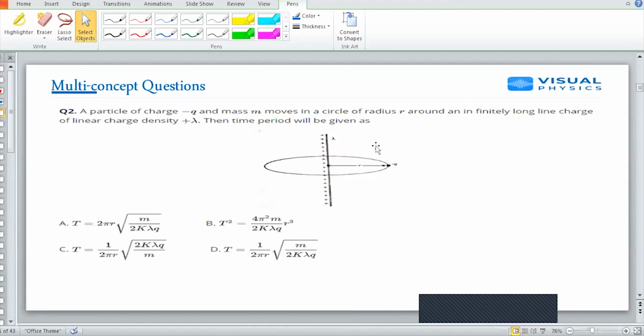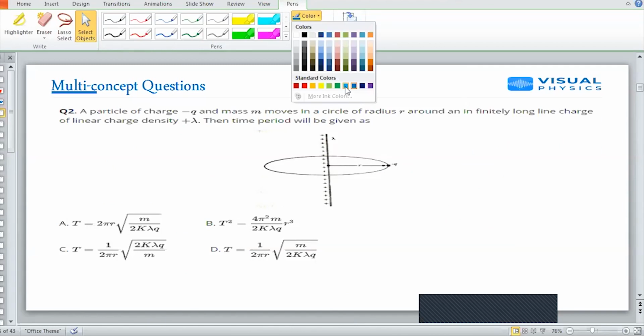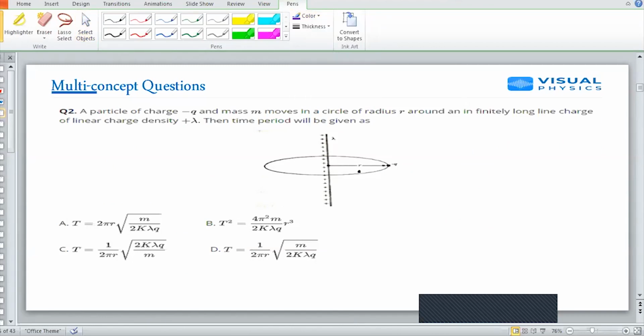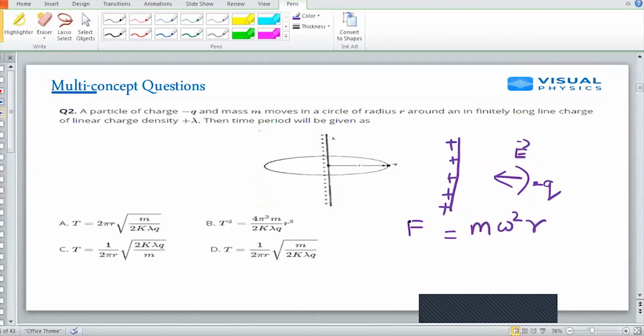Yesterday only I have discussed this question. Not yesterday, though, 2 days before. Due to this line charge, there is an electric field, and a minus Q charge is there, so there will be a force of attraction. So I can simply write force is equal to m omega square R, where force F is the force of attraction between this line charge and the negative charge.